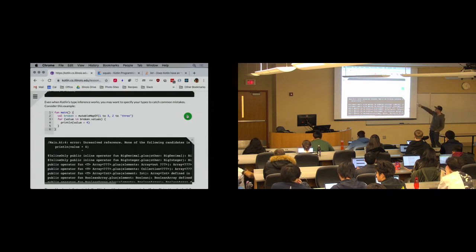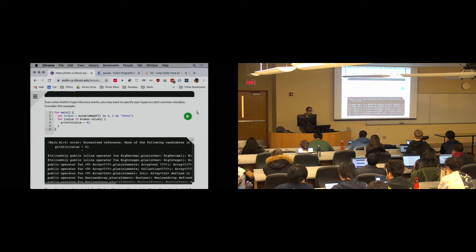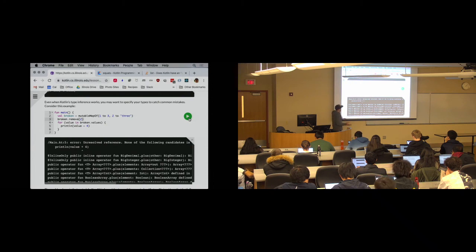Even if I deleted 2 from my map, which I can do. Let's just take that key out, right? So let's do broken.remove. Is that right? Yeah, it still doesn't work, right? So even after I take out the mapping that has a string, it doesn't matter because the type of the map is any. The values in the map are now any values, and I can't take an any and add 4 to it. Kotlin won't do math on any's.